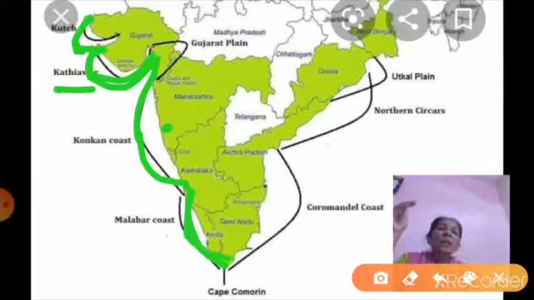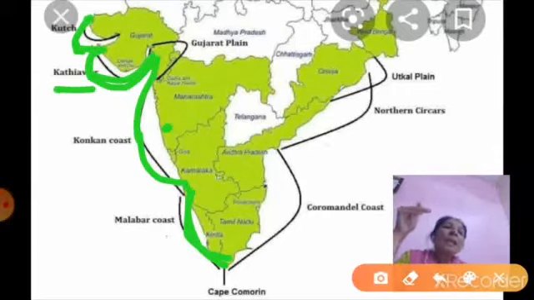So western coastal plains are divided into three parts, that are Kathiawar coast, Konkan coast and Malabar coast.